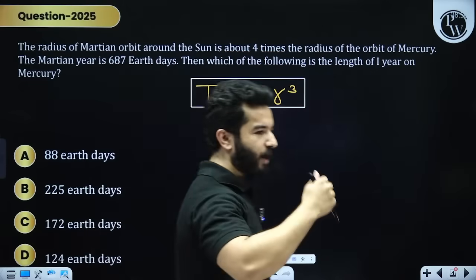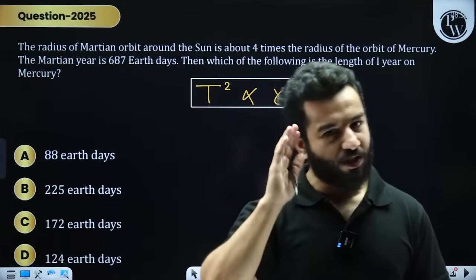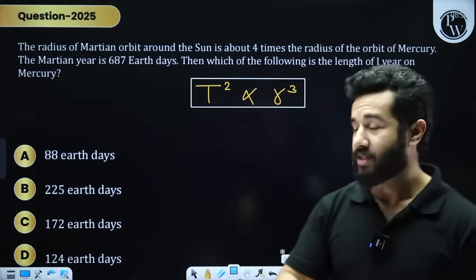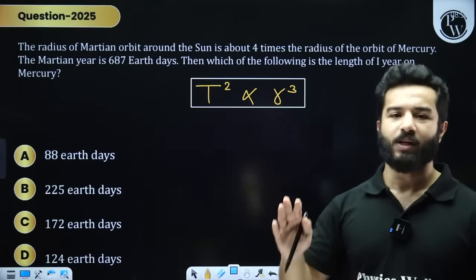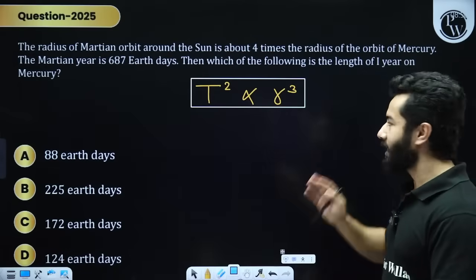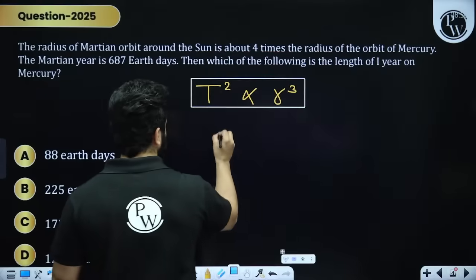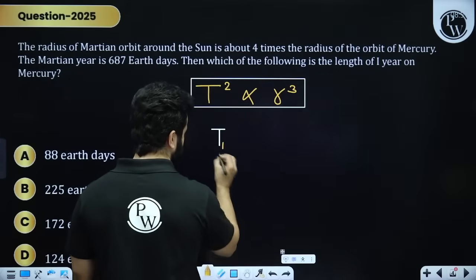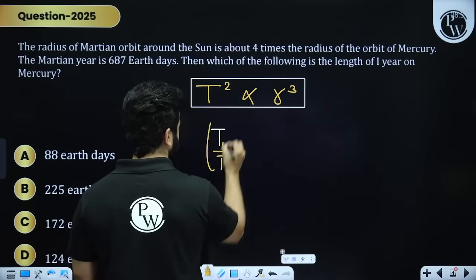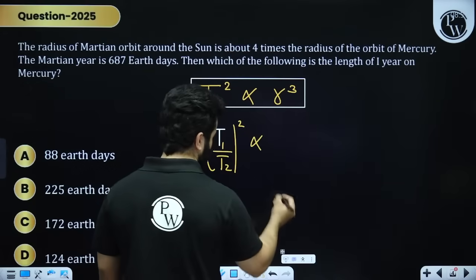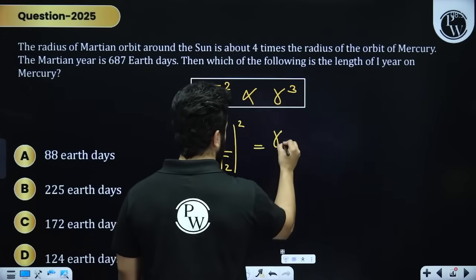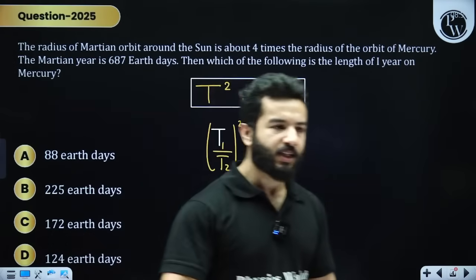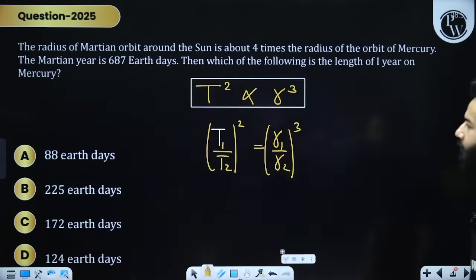So whenever you have a question on time period of celestial bodies, do remember that either they are going to talk about conservation of angular momentum, or they are going to talk about Kepler's law, that is, square of time period is directly proportional to cube of radius. That means (T1 divided by T2) whole square is equal to (R1 upon R2) whole cube. That's it, my dear friends. Is it clear? Everything is sorted? Quickly let me know in the chat box.